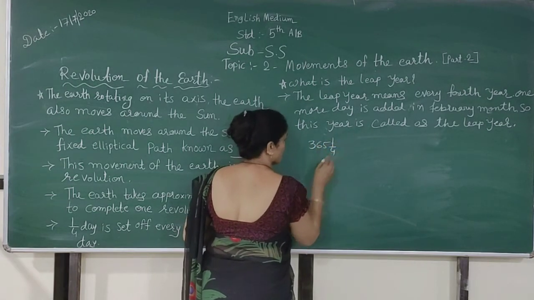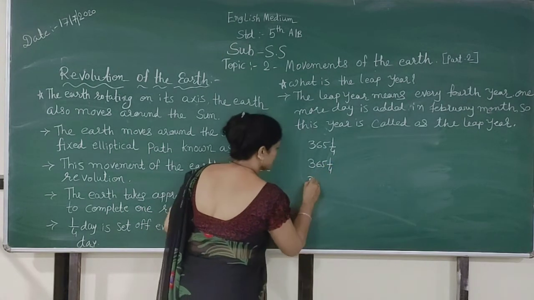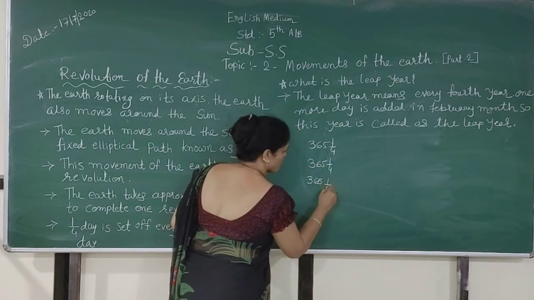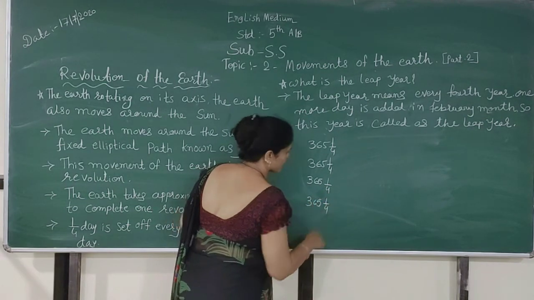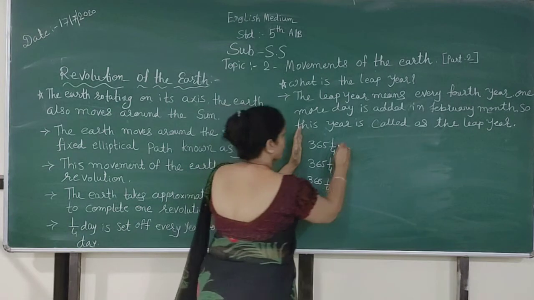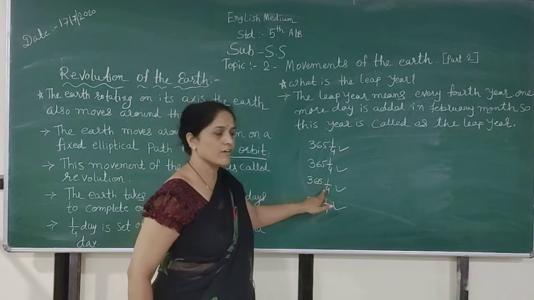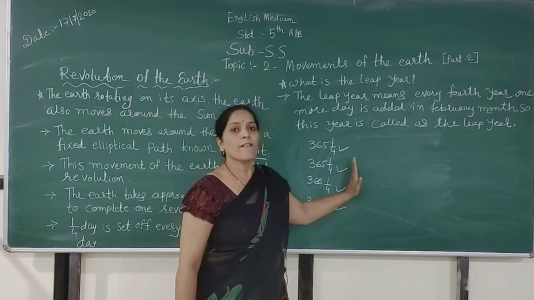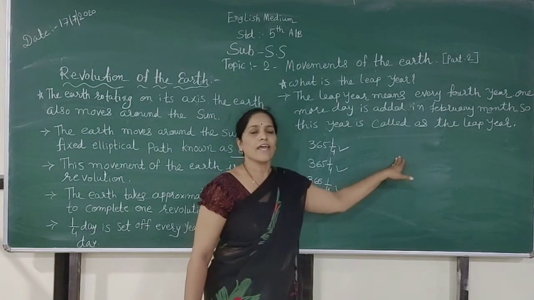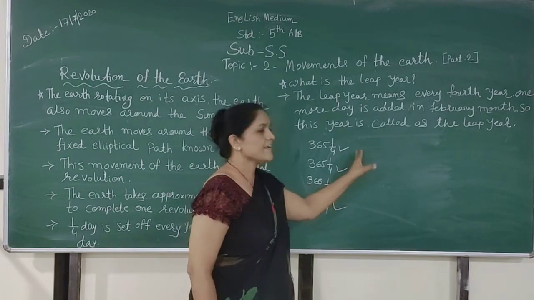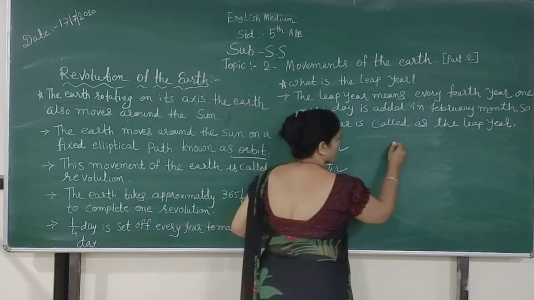Here is the 365 1/4. 1/4 four times: 1, 2, 3 and 4 times. 1/4, 1/4, 1/4 and 1/4 day is added, and then every 4th year one more day is added. This is called the leap year.